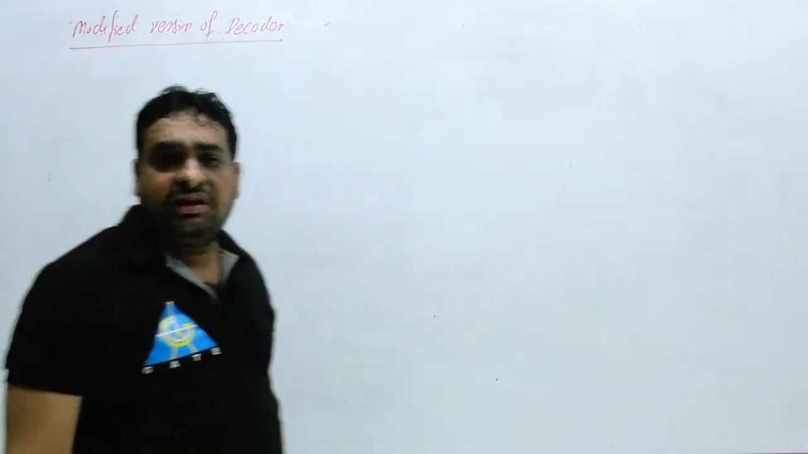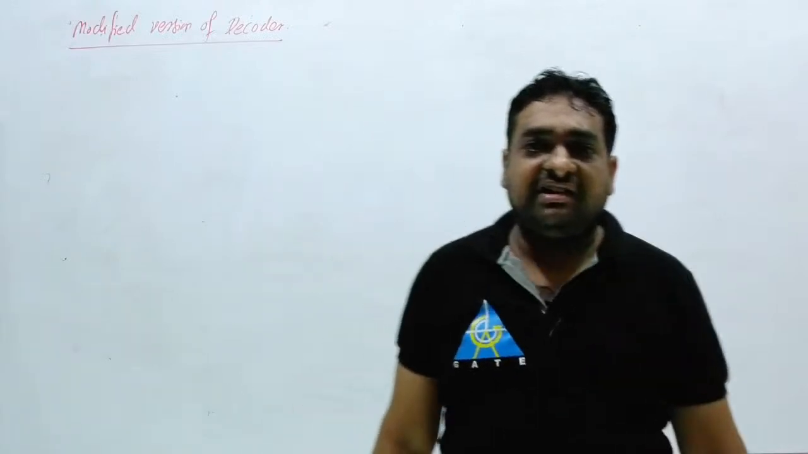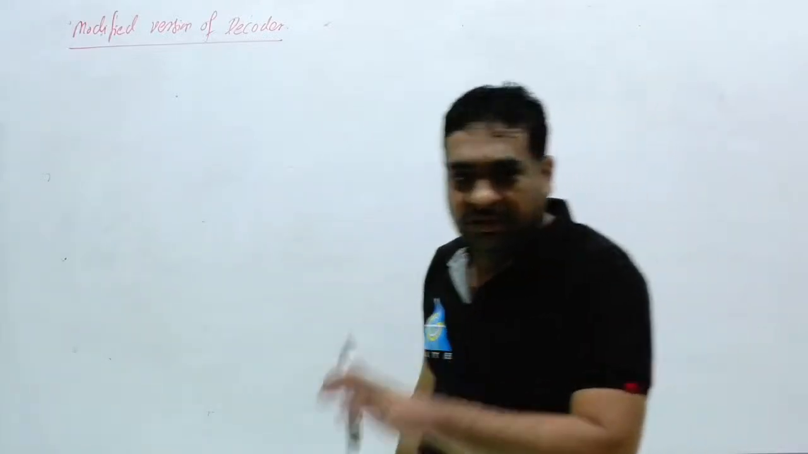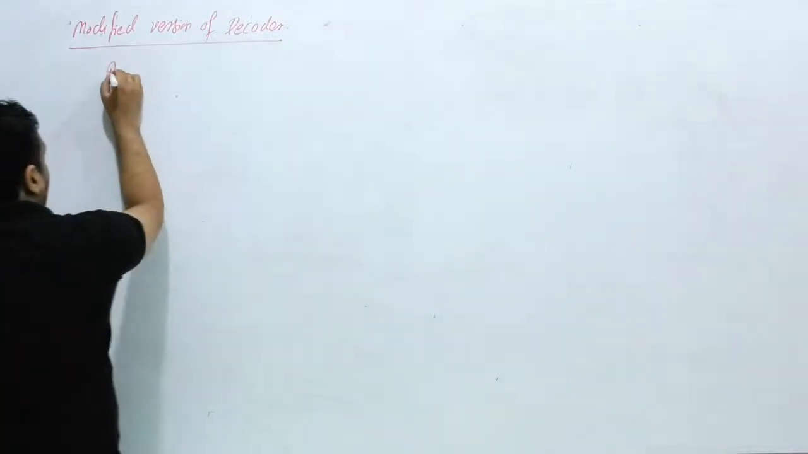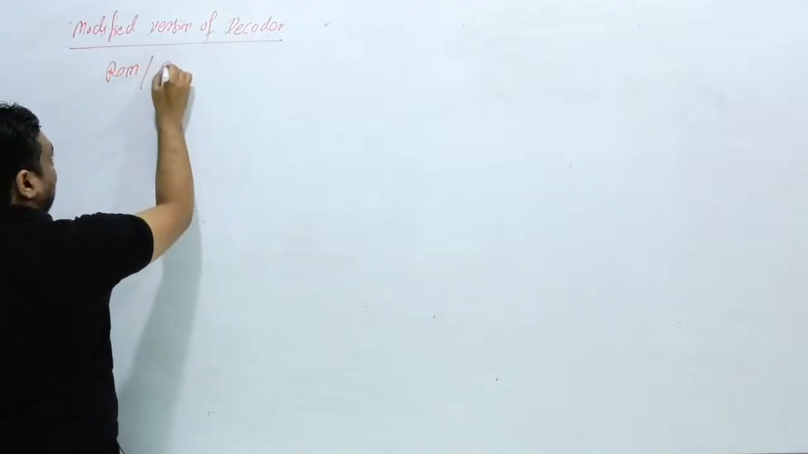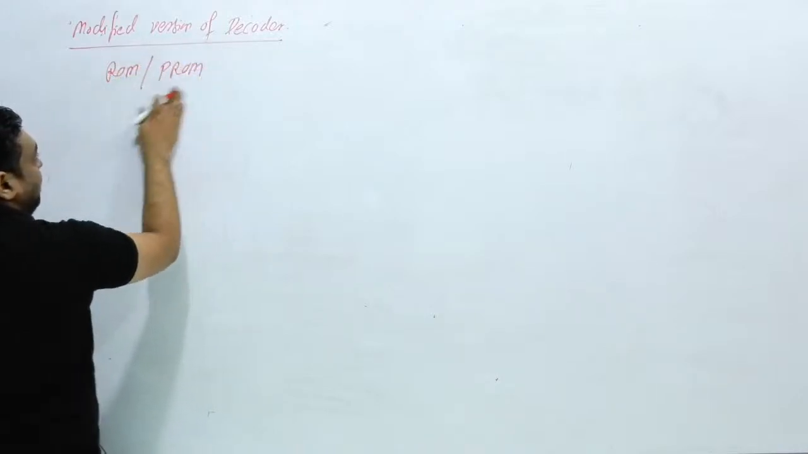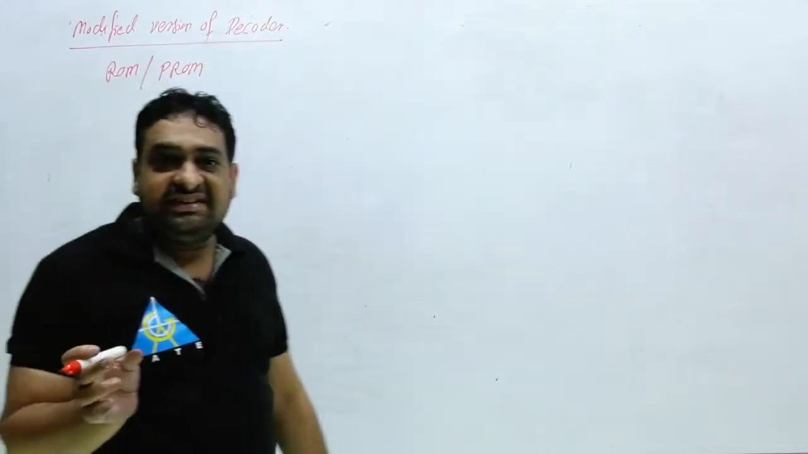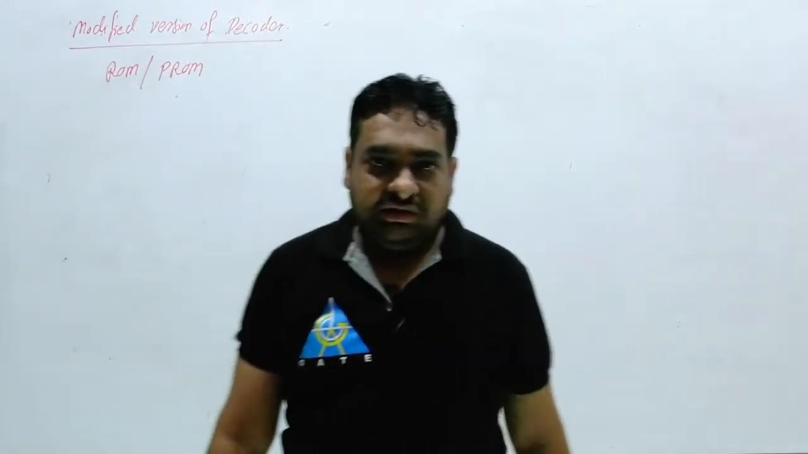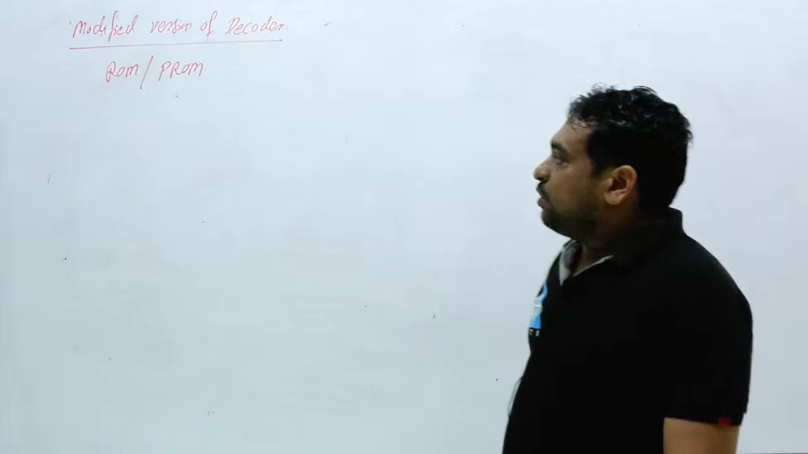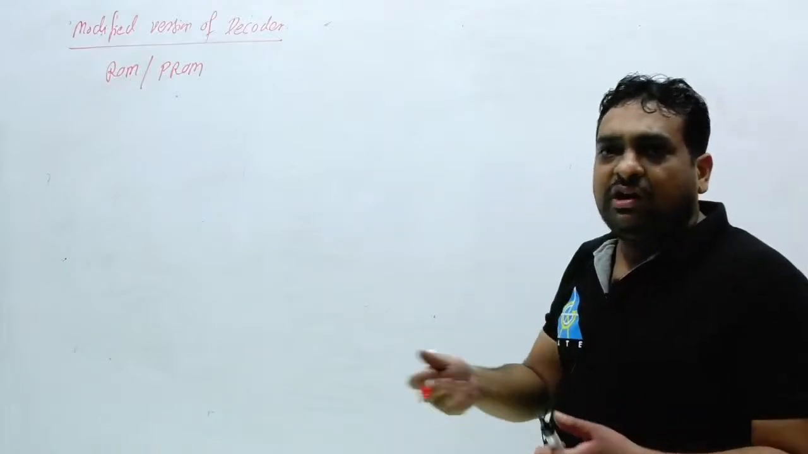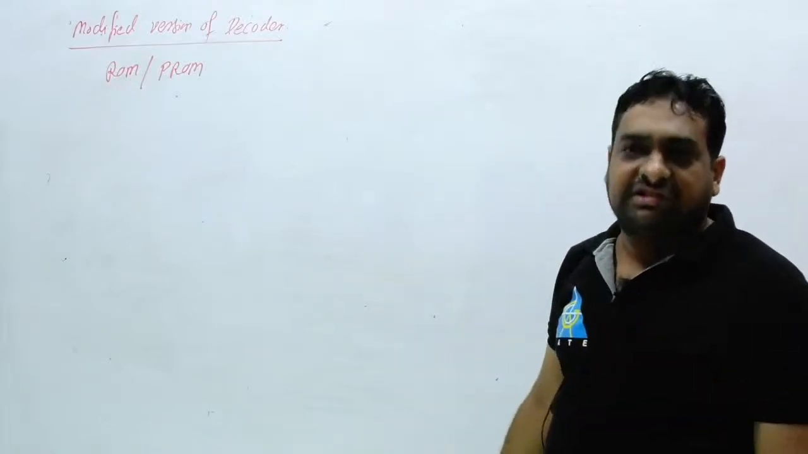Which circuit is a modified version of the decoder? That circuit is called ROM, and you can also say PROM. This is not a memory. This is again one structure. You don't say ROM. Yes, the name of ROM is read only memory, but that is one digital structure.